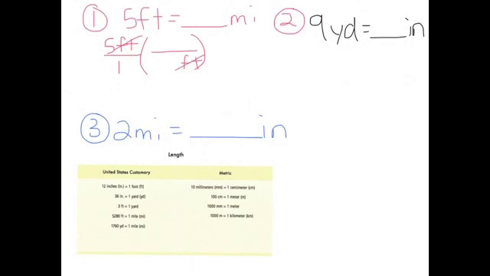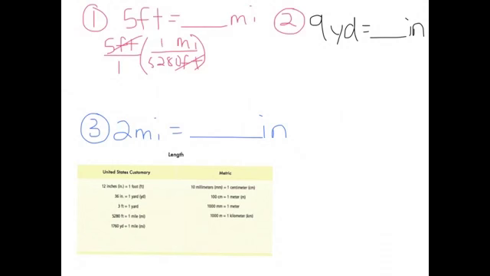All right, well then we look down in our chart here and we look for anything that would help us convert feet to miles. Well, here it gives us feet to inches, inches to yards, feet to yards. Here we go, feet to miles right here. This conversion tells us how many feet are in a mile. So we're going to fill in those blanks, so we want miles on the top now. And in our little chart, notice how 5,280 feet are in 1 mile. So we're going to put the 5,280 next to the feet and the 1 next to the mile.